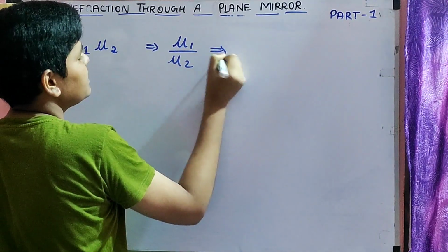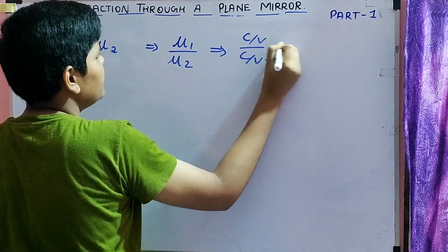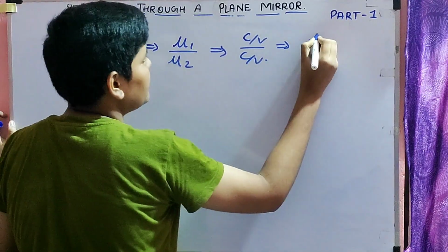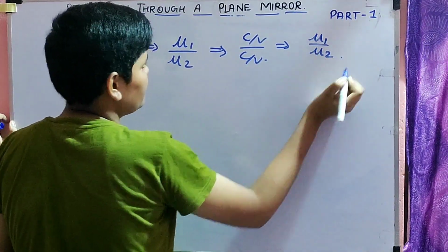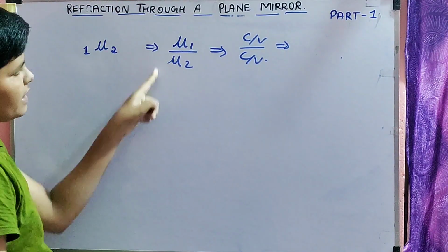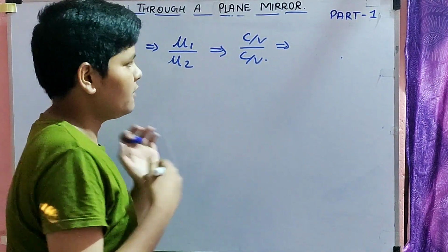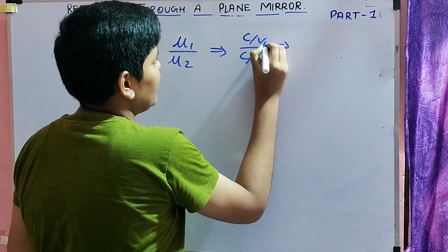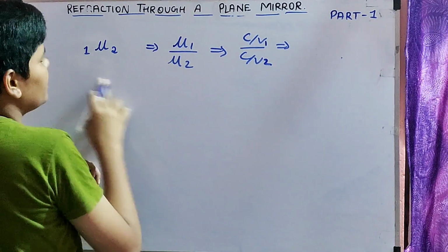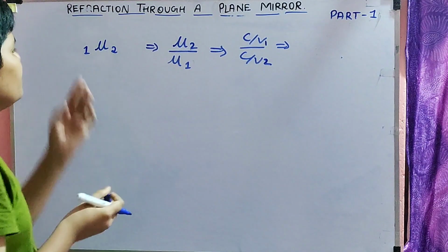You can similarly represent it as mu is equal to C by V. Here also C by V. So similarly, if you are taking with respect to two mediums, now we have mu 1 and mu 2. So C is always constant, right? Speed of the light in air is always constant. Here we can take one value V1 and one value V2. Here if we are taking 2 with respect to 1, then this will be mu 2, this will be mu 1. So mu 2 with respect to 1.